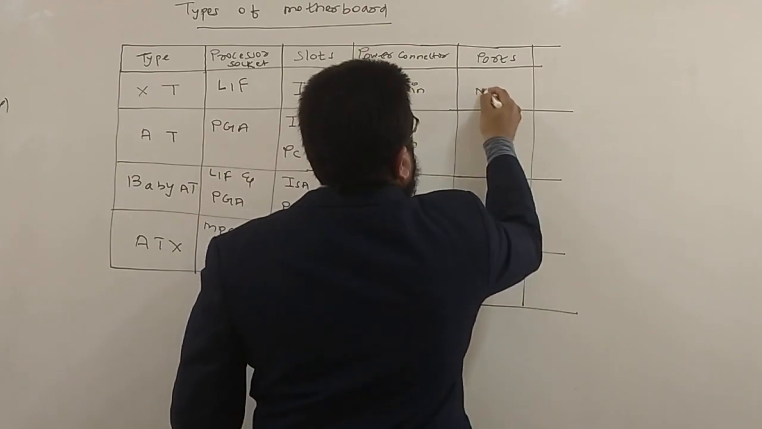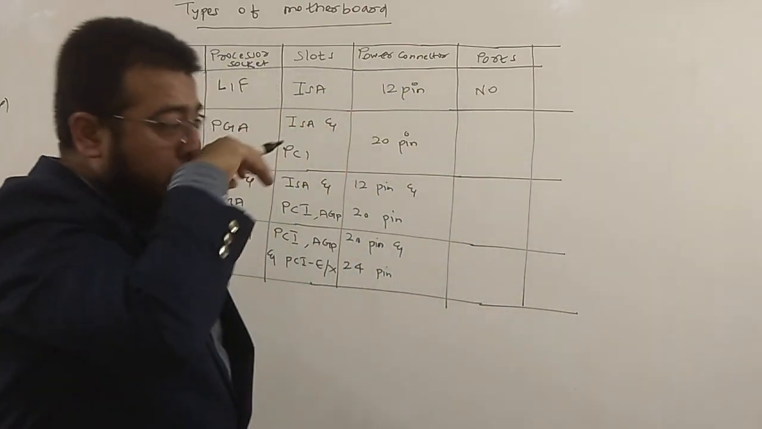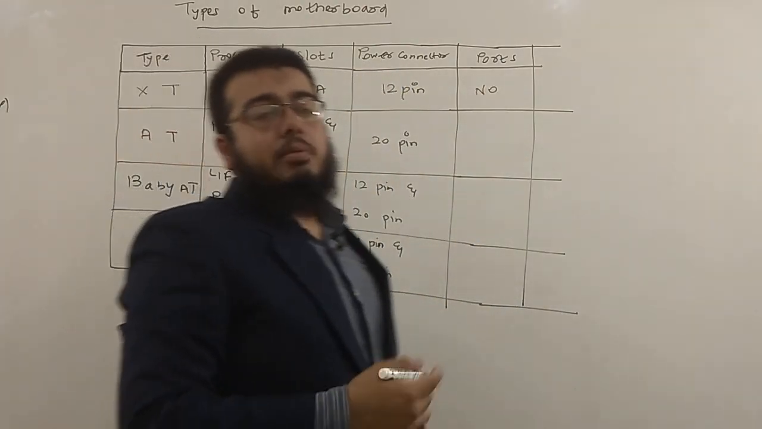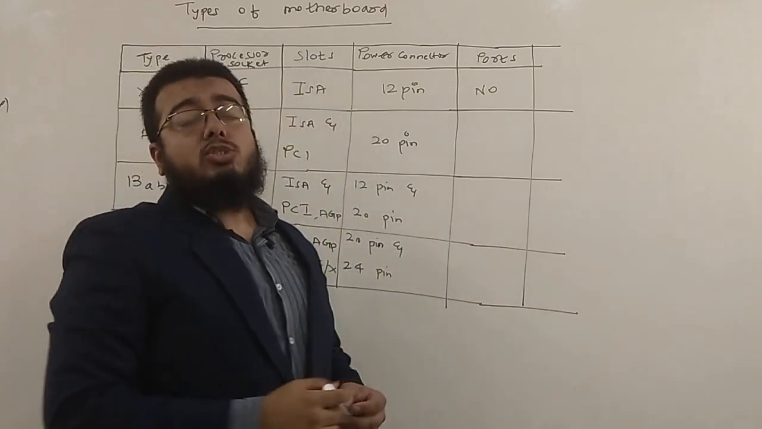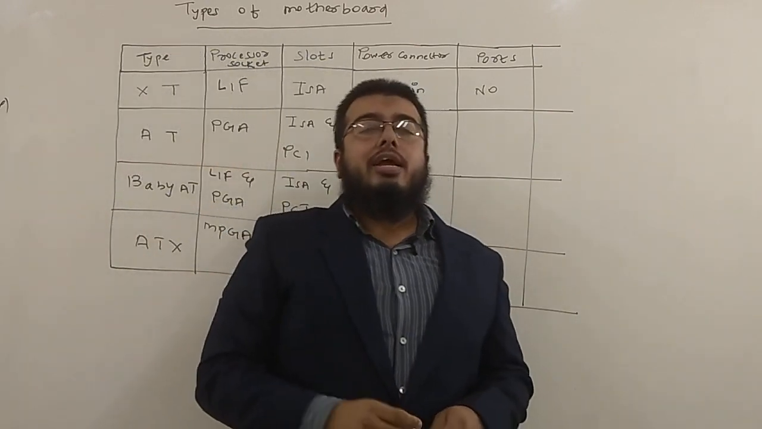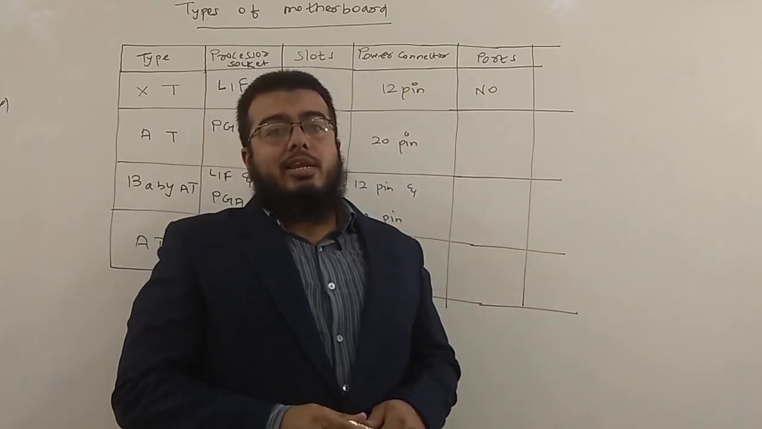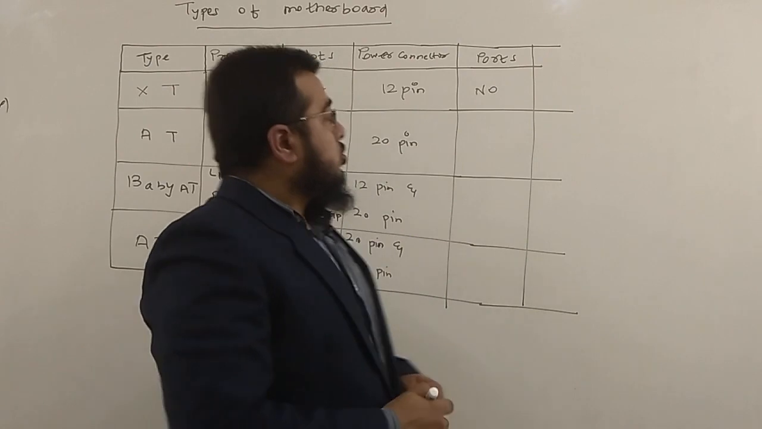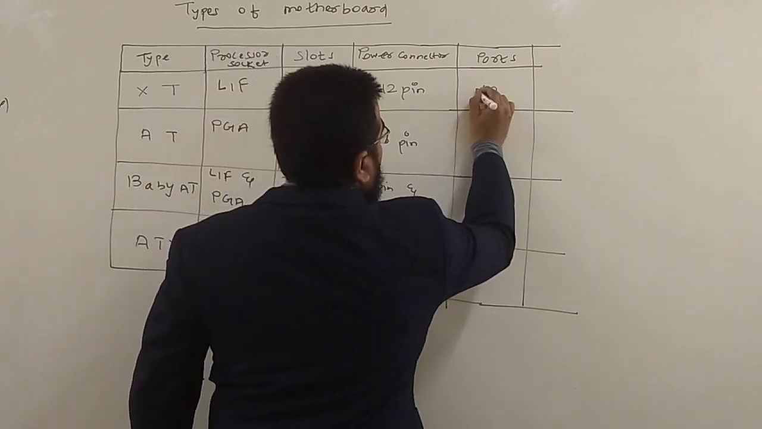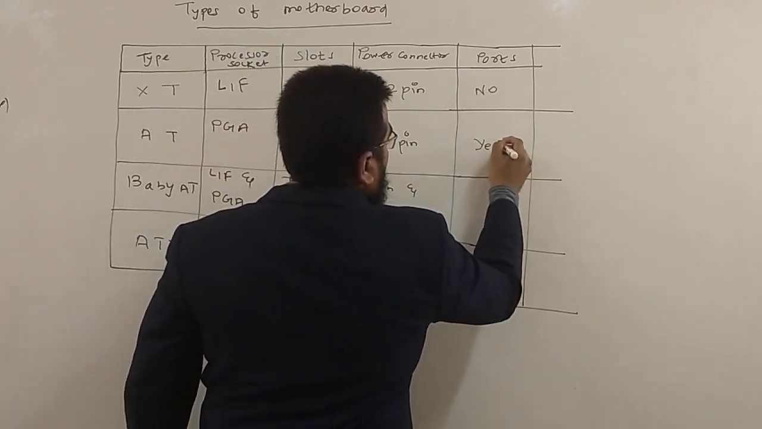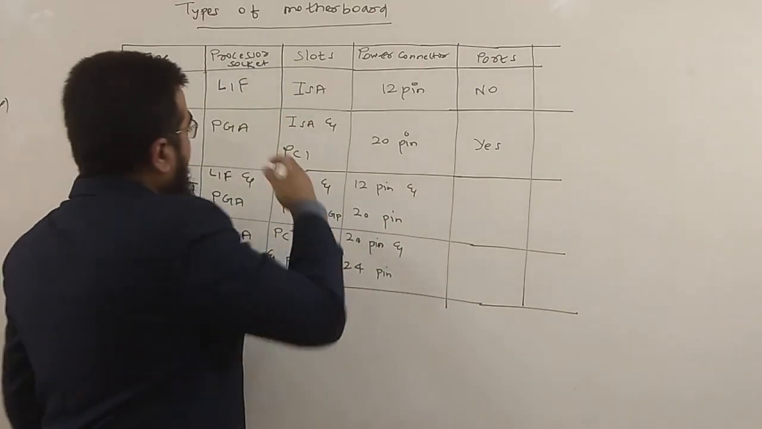You didn't have ports here. Ports means the extra ports that you are finding. External devices can be connected through a port. A port is a socket or an opening found at the rear end of the computer to connect additional or extra devices, like peripheral devices. So ports were not there in the XT, and we all started having ports from AT onwards.